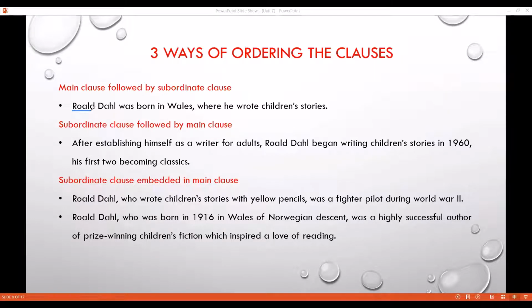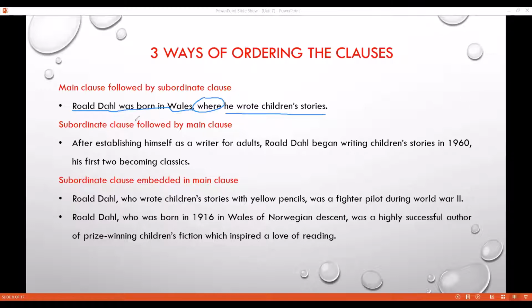It needs the boss. Do you understand? This one, Roald Dahl was born in Wales. This one is the main sentence, right? Roald Dahl was born in Wales. And this one is what? This is the connective. It is connecting this clause with this main clause. Subordinate clause, main clause. Main clause means Roald Dahl was born in Wales. Finish. Complete sentence. Complete meaning given.